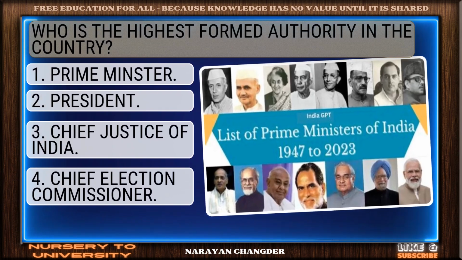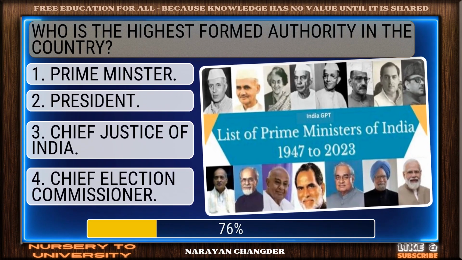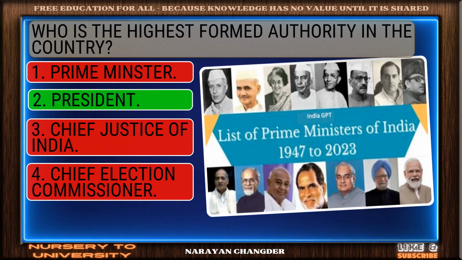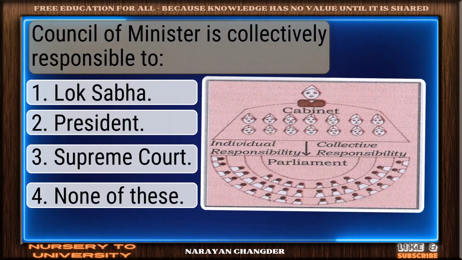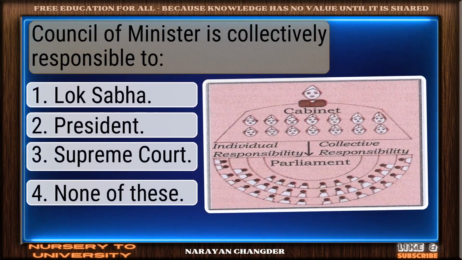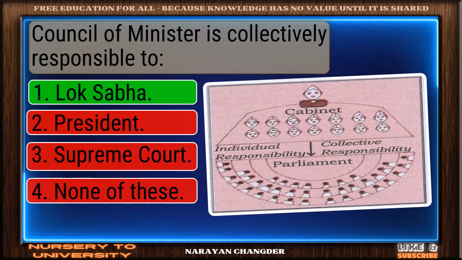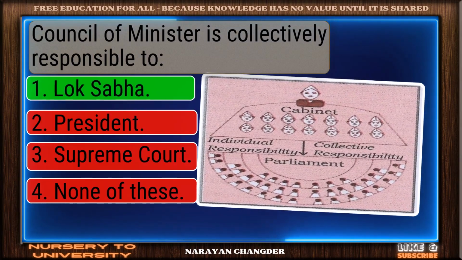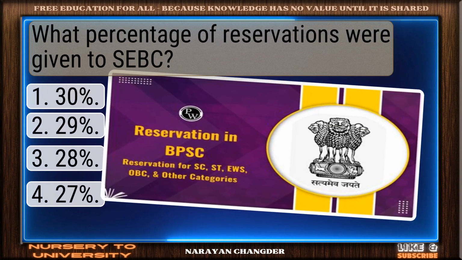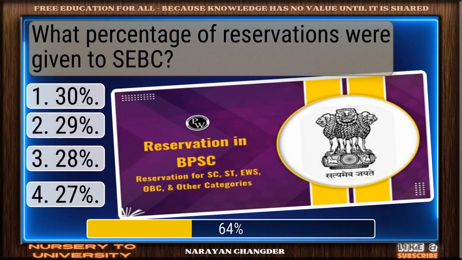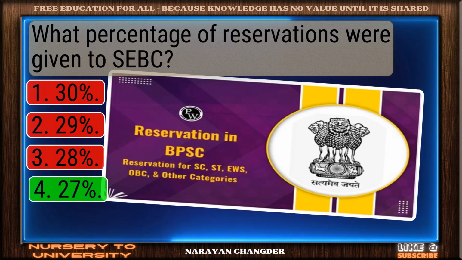Question number 111. Who is the highest formal authority in the country? On track. President is the correct answer. Question number 112. Council of Ministers is collectively responsible to. Well done. Lok Sabha is the right choice. Question number 113. What percentage of reservations were given to SEBs? Correct response. 27% is the most accurate answer.